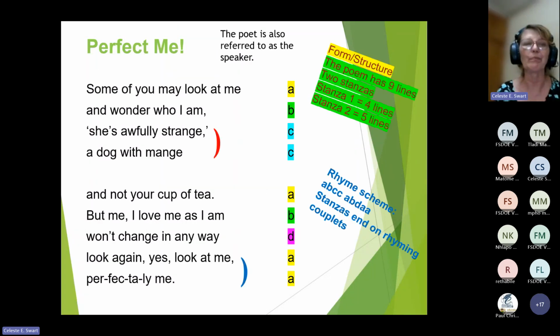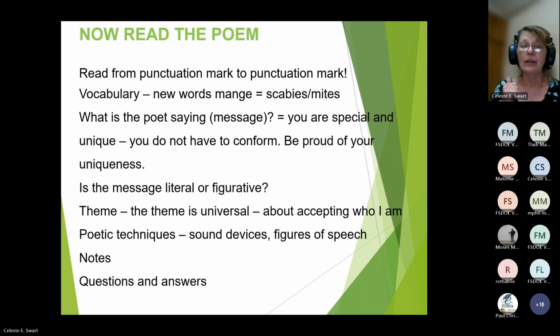So here we go. Some of you may look at me and wonder who I am. She's awfully strange, a dog with mange, and not your cup of tea. But me, I love me as I am, won't change in any way. Look again, yes, look at me, perfectly me.